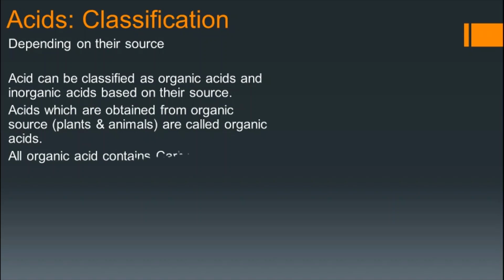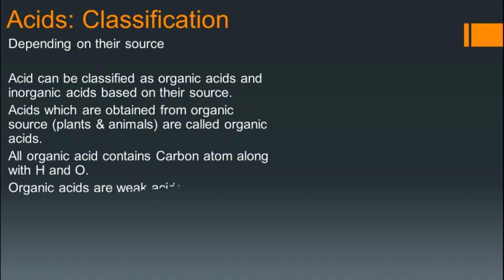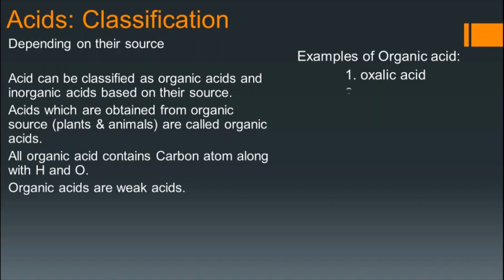All organic acids have some similarity, that is they contain carbon, hydrogen and oxygen. These three atoms are present in all the organic acids, and organic acids are weak acids. All organic acids are weak acids. Let us discuss some examples of organic acids. The first one is oxalic acid, second one is acetic acid obtained from vinegar, formic acid obtained from radiant, citric acid obtained from citrus fruits like oranges and lemons.